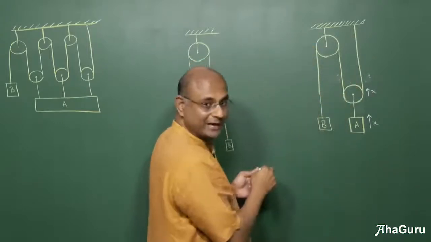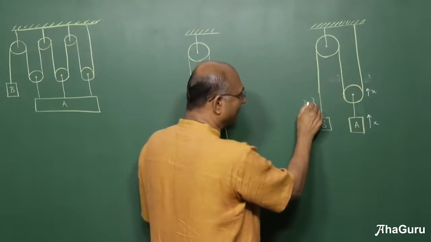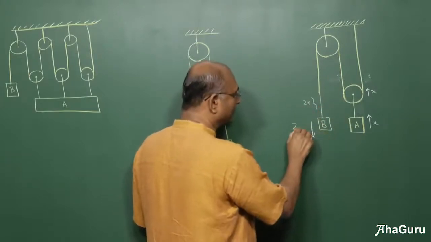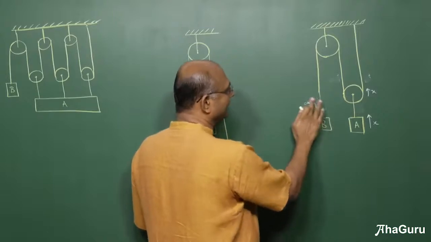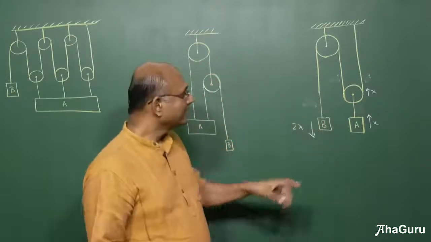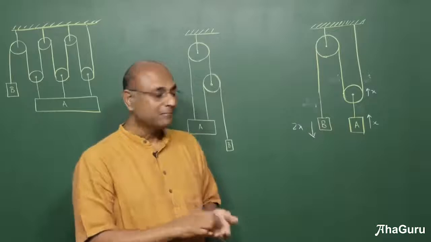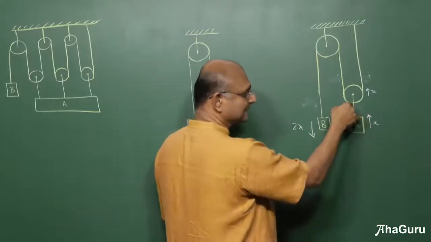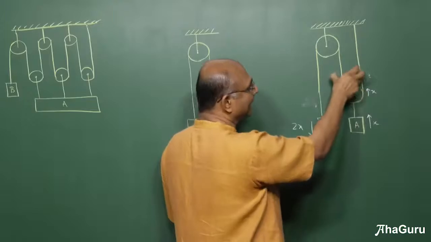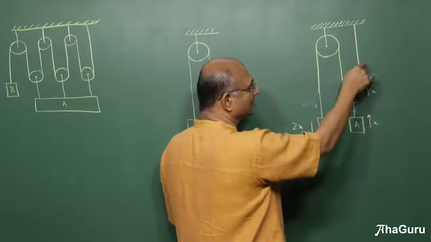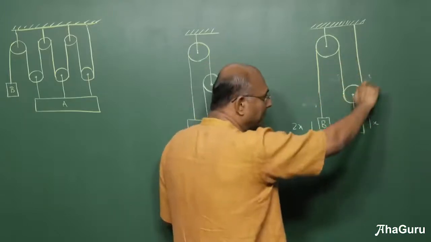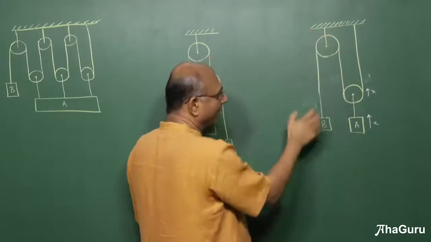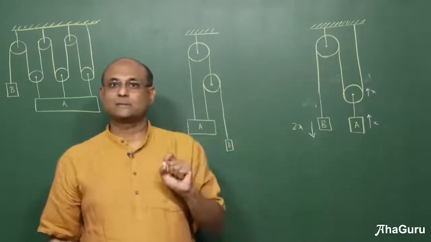How do I get rid of this slack of 2x here? If I have 2x, how do I get rid of that? By pulling B down by 2x. So B goes down by 2x, and so that means this slack is also destroyed. Can you see? Let me show this again without writing and drawing. Lift this up, x, slack, x, grab, lift up, x. This slack is gone, you have x and x there. Bring this x here, so that is 2x, 2x, pull it down, 2x.